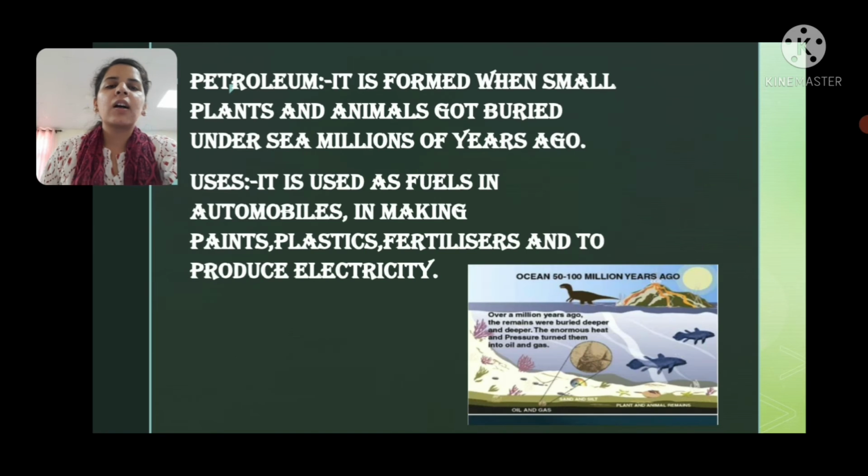Next one, we get petroleum from rocks and minerals, and how is petroleum formed? It is formed when small plants and animals got buried under the sea millions of years ago, and due to high temperature and pressure, these dead parts get converted into petroleum. And what are the uses of petroleum? It is used as fuel in automobiles, in making paints, plastics, fertilizers and to produce electricity, right?